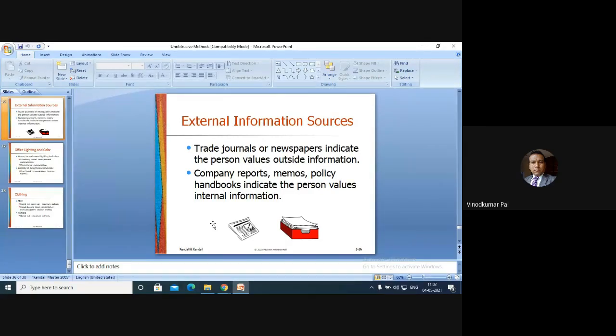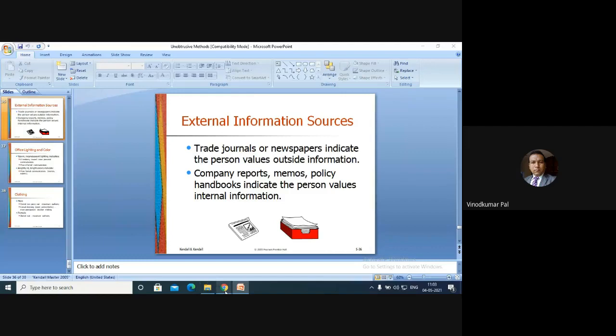In an organization, we have the employees internally, right? But we always have to work with people from the external environment. Some are customers, vendors, and different types of stakeholders. We have to work with them for the benefit of the organization. So what they are trying to find out here is the external information sources. Like you have some journals, or any other kind of source, from which you will find some of the data.